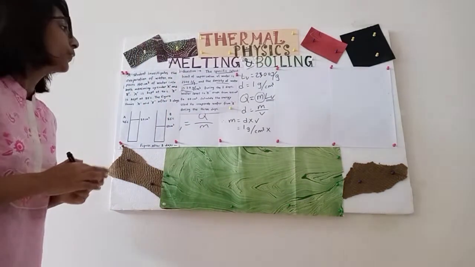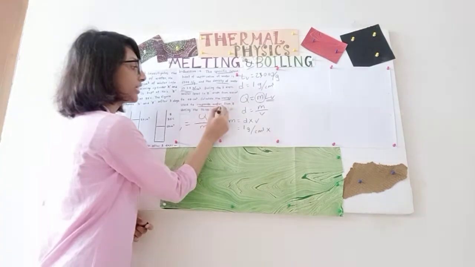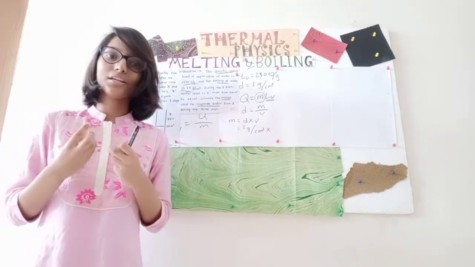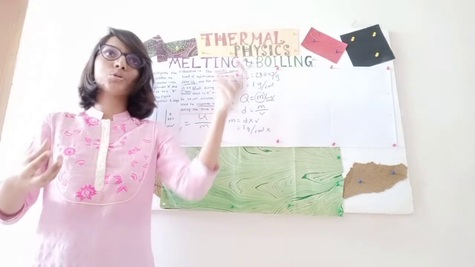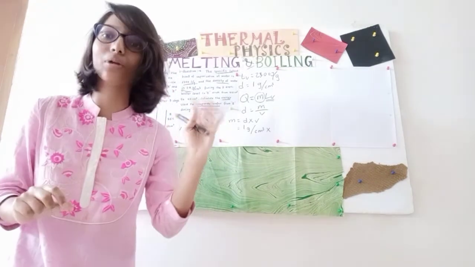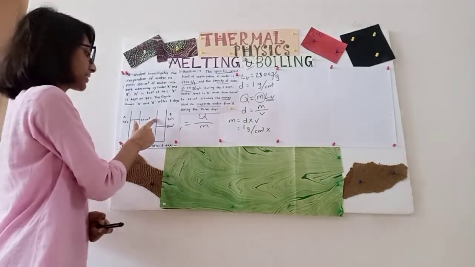You see, we are asked to calculate the energy used to evaporate the water. So we have to find out the energy which was used for this amount of water to change into gas. So what amount of water changed into gas? The amount of water that has evaporated, right? So earlier it was 100 centimeter cube.